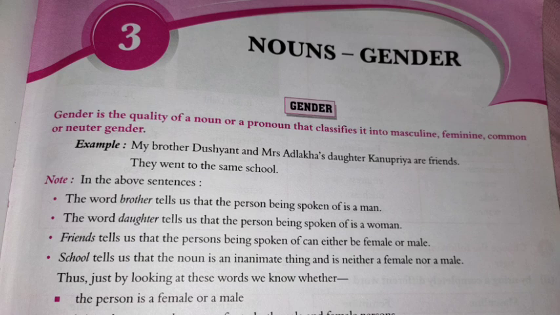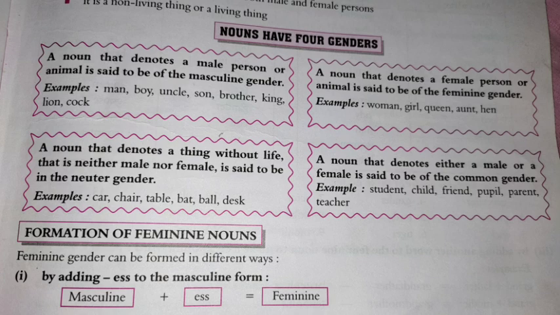Nouns have four genders. Number 1, a noun that denotes a male person or animal is said to be of the masculine gender. It means if we see a noun that denotes a male creature, that is called masculine gender.